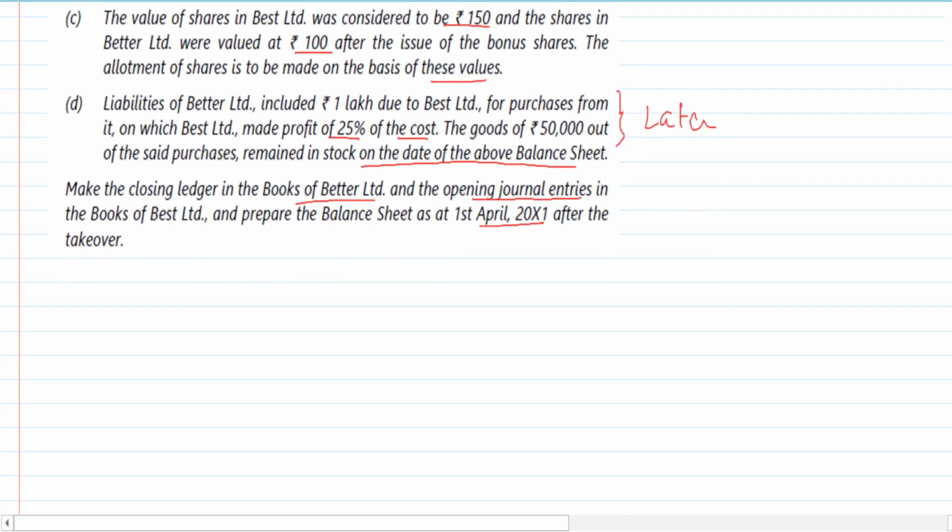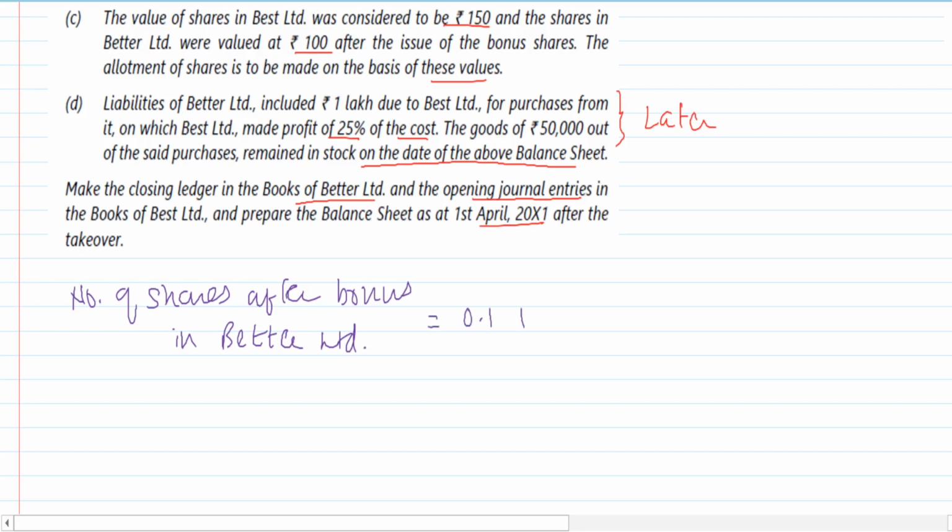So that is the first thing that I want to put over here. Number of shares after bonus in Better Limited, that's the selling company, equals 0.1 shares plus 0.1 into the bonus ratio. This is turning out to be 0.15 lakhs.